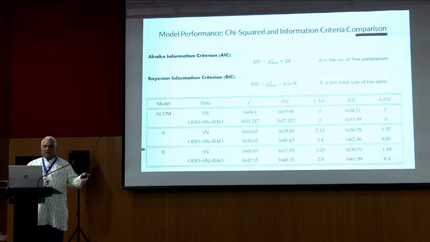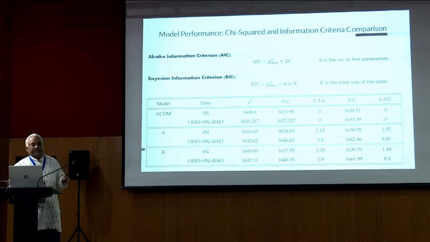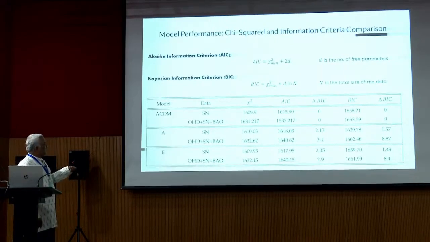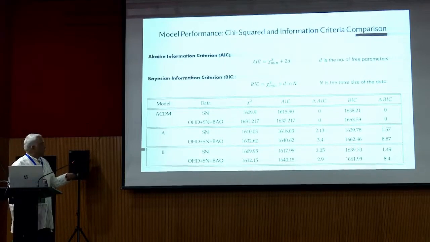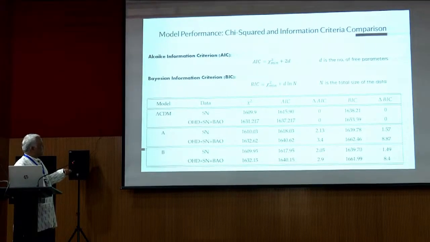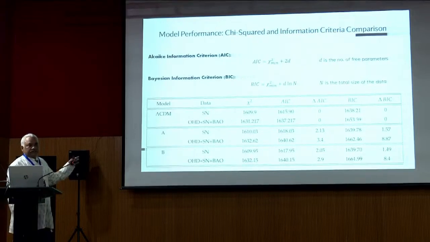Okay, now coming to the comparison. We compared our statistical values with the chi-square and the AIC, BIC criteria. As you see in the table, generally the delta AIC and delta BIC values for the lambda CDM model are 0. The minimum values of delta AIC and delta BIC always indicate the model is more accurate. In our models A and B, we got delta AIC and delta BIC values of 2.13 and 3.4. So 2.0 is the minimum value for delta AIC. It shows that our model is fitting to lambda CDM.